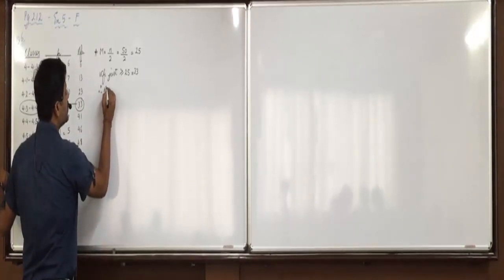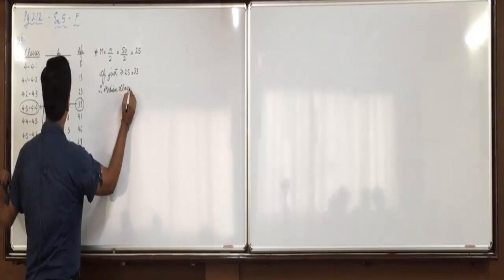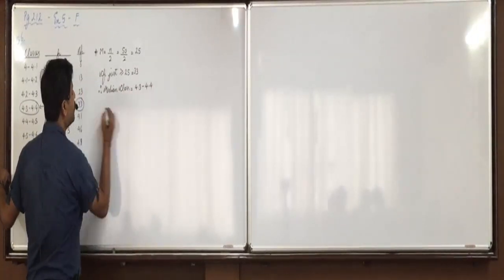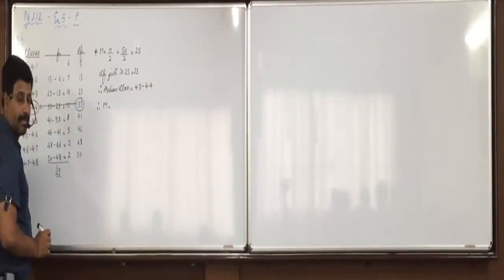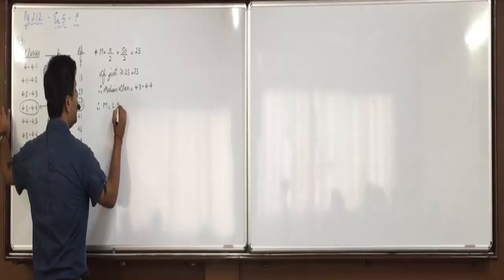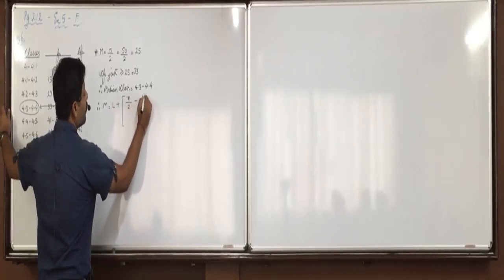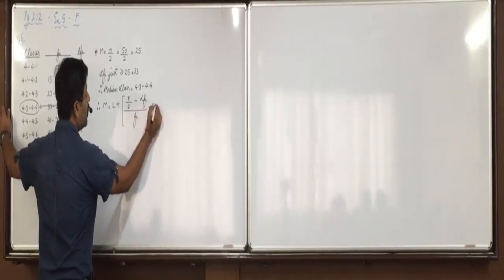Therefore median class against 33 is 4.3 to 4.4. Now median is equal to L plus N by 2 minus CFI upon FI into C.